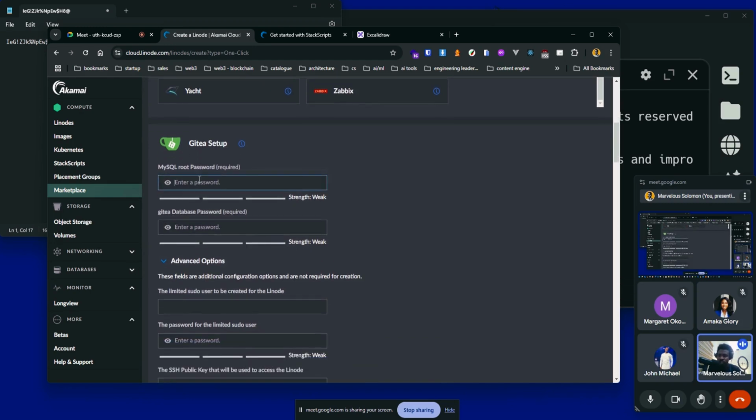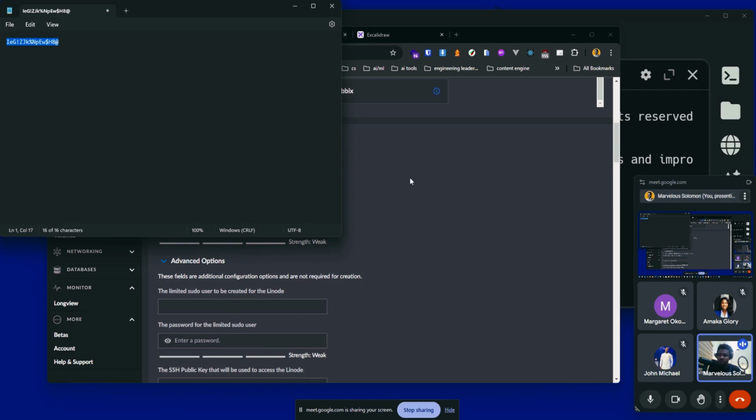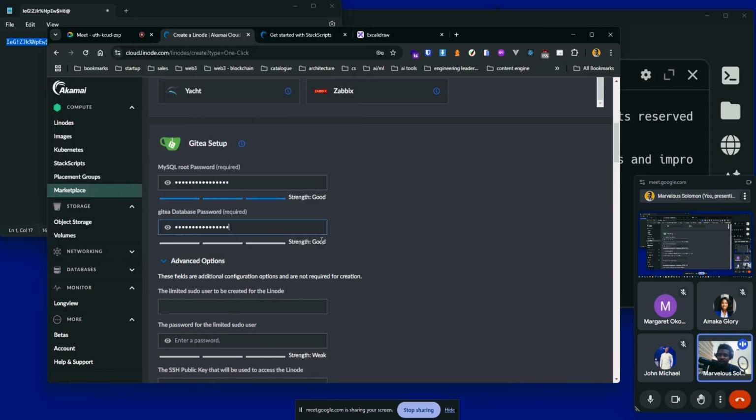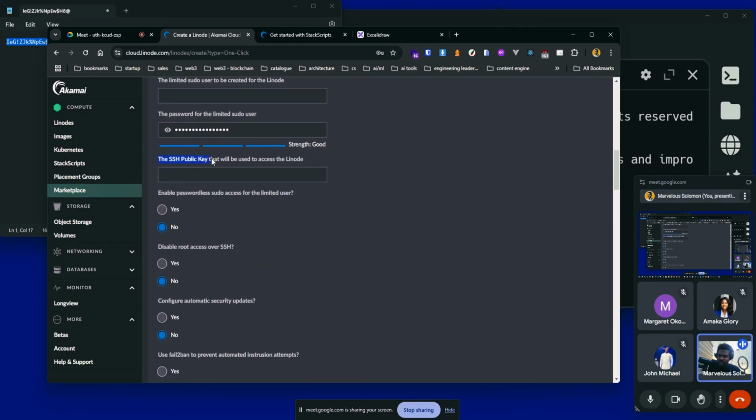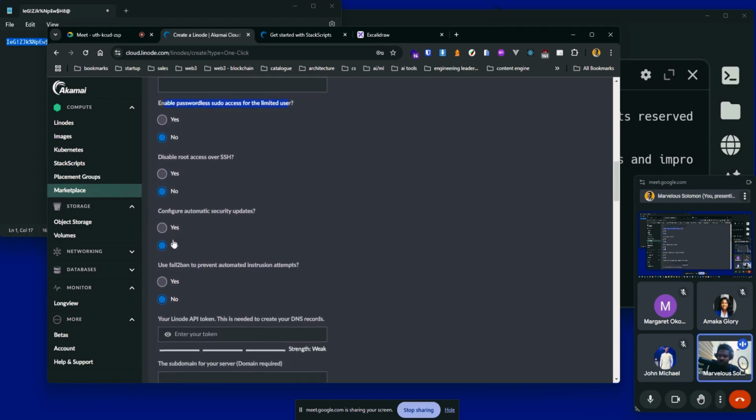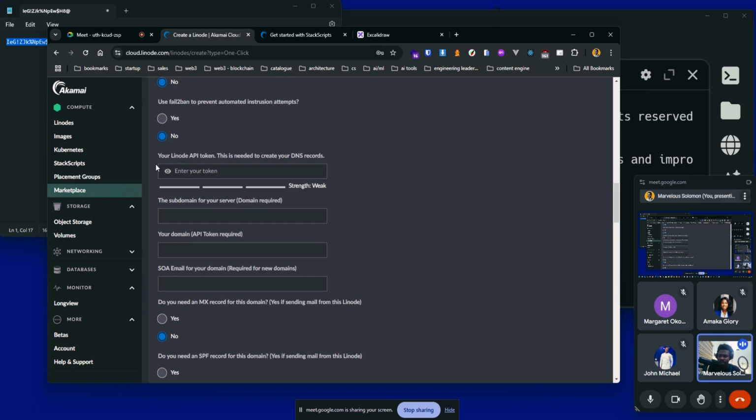I can enter the password for some of these things here, so let's use a similar password to the one I have here. Let's paste, which is our Gitea database. We don't need to enter some of these fields. The password for the limited sudo user is compulsory, I believe. The SSH key will be used to access, but I don't think that's compulsory. If it's not, I'll prefer not to go with that. Enable passwordless sudo, this is no, that's fine. Disable. Okay, configure. I would leave some of the defaults.